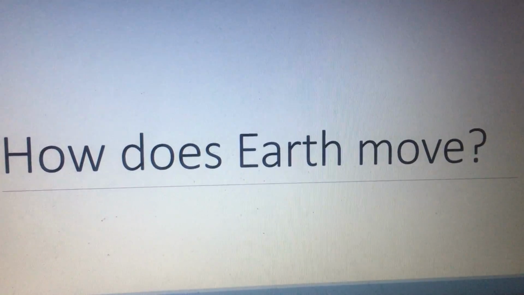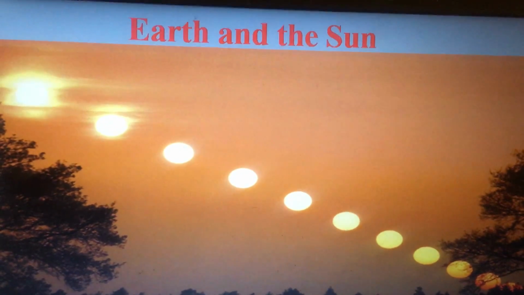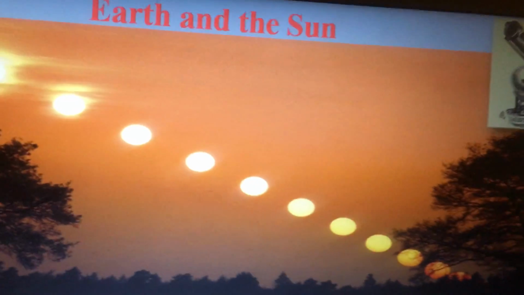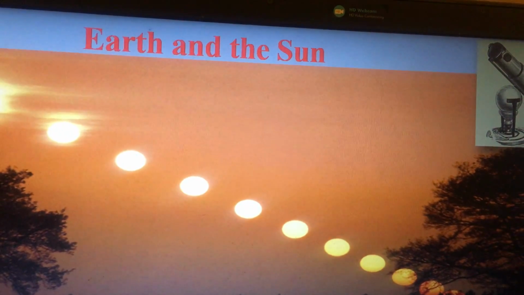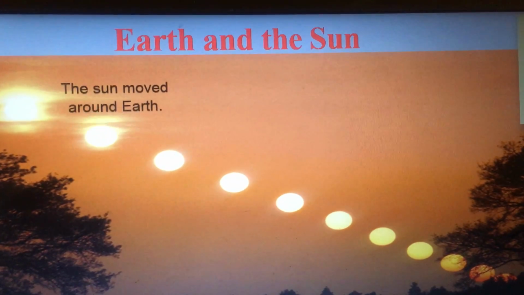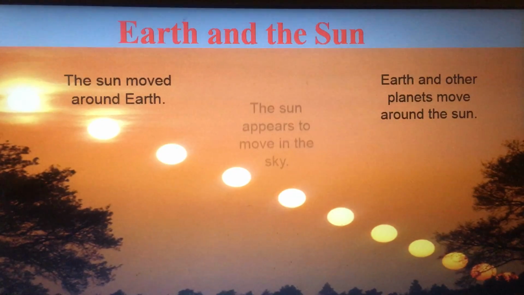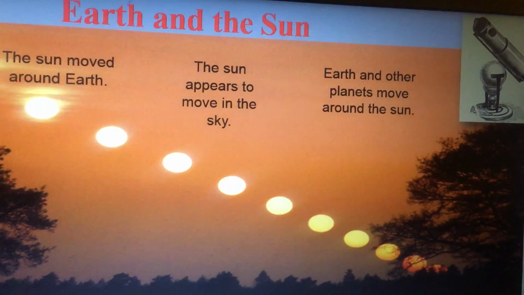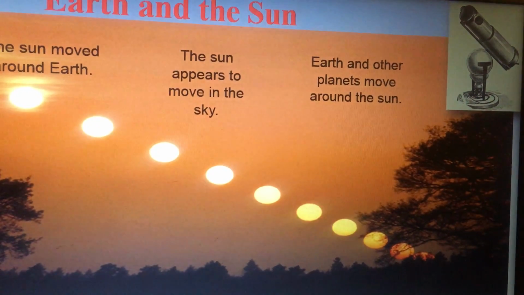Today our lesson: how does Earth move? Now, you think that the sun moves in the sky. All of you here, we have to see the sun by telescope, okay? And the planets. The sun moved around Earth. The sun appears to move in the sky. But the scientists know that Earth and other planets move around the sun.